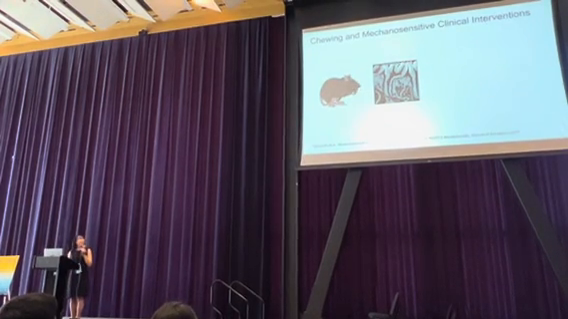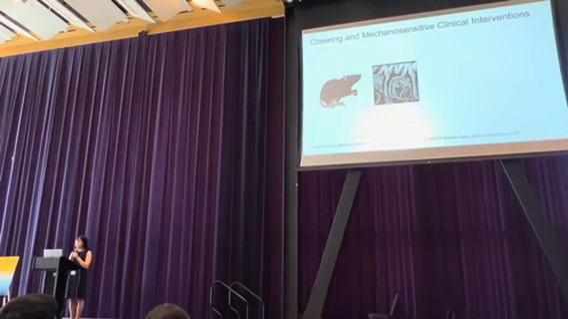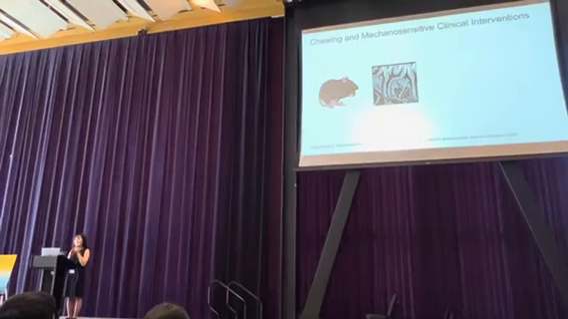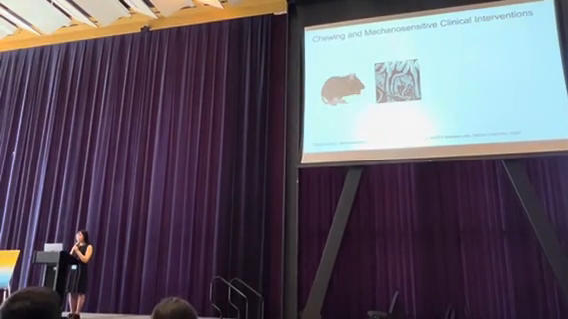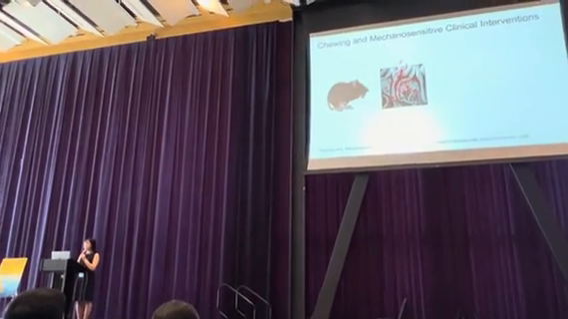We can see here that as this little rodent bites down on food, mechanical forces of tension and compression traverse the tissues that surround its teeth.